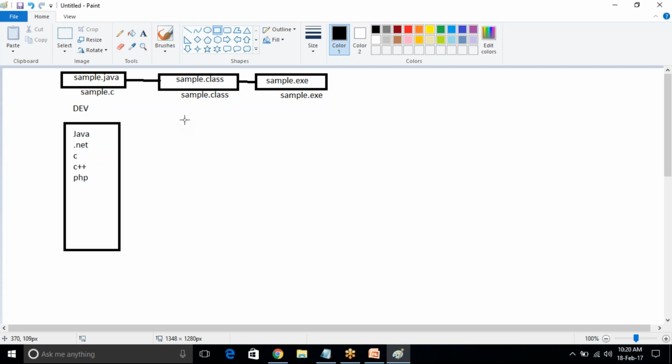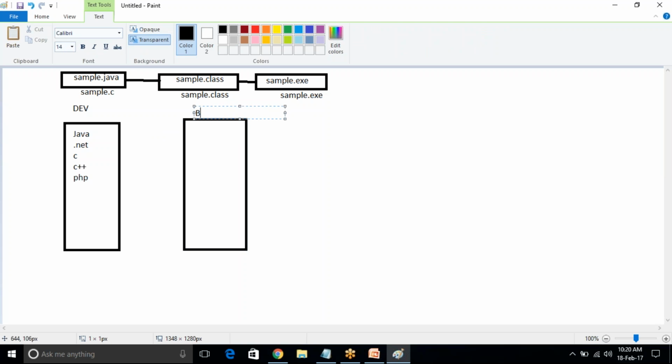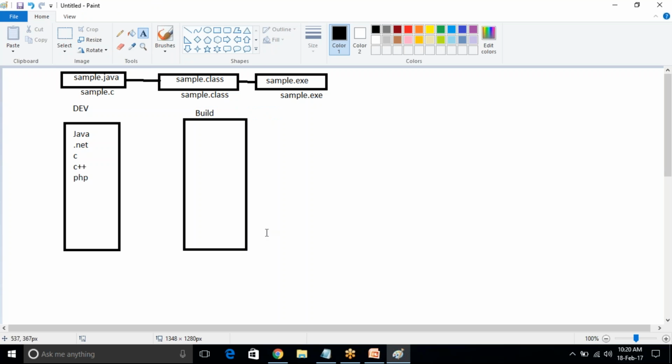So now I am coming to build team. See, why we are going for build team? Developers are always busy with developing the code. This is an unnecessary thing. Build team people don't have technical knowledge, but they also can compile the code, they can create the executable file also. Here we are killing the time of developers.